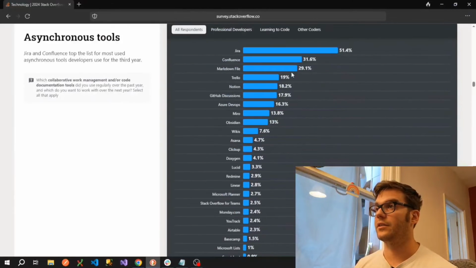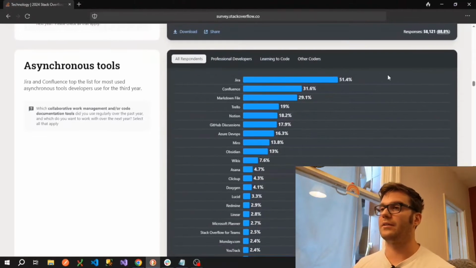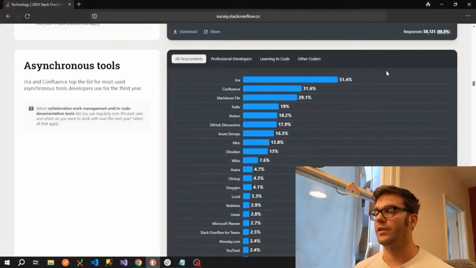Moving on to asynchronous tools. So what is an asynchronous tool? It basically means how are you managing your project. So you can do this by managing tickets, cards, user stories, features, epics, all of the other nice things that you have in agile software development, or really any other methodology. So the number one tool on here is Jira, Confluence.